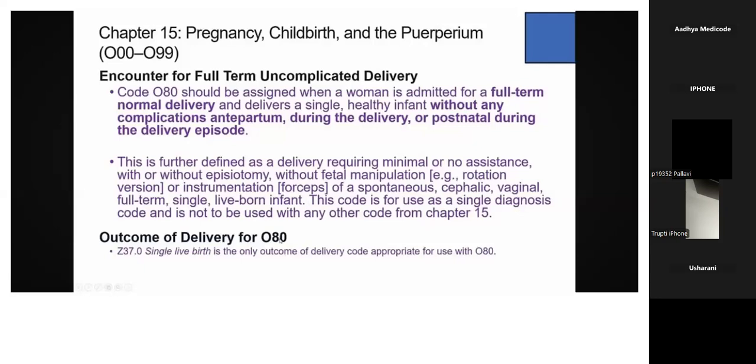Outcome of delivery for O80. Z37.0, which represents single live birth, is the only outcome of delivery code appropriate for the O80. So O80 means encounter for the full term uncomplicated delivery, right? Full term normal delivery happened and she delivered a single healthy live infant. So to represent this single healthy live infant, you need to assign Z37.0 along with the O80. Please note it down. Along with the O80, the specific code goes what? Z37.0.